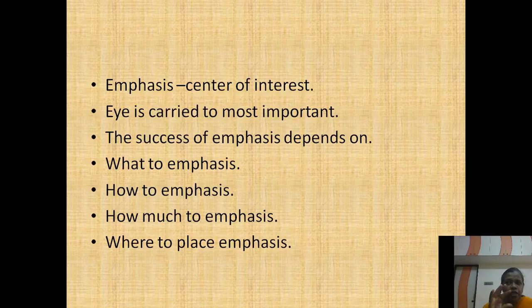So when you place any object in the center, the eye is carried to the object, and from there it deviates to the less interesting part. That is called emphasis. Now we are going to see how we can achieve the emphasis. First is what to emphasize, how to emphasize, how much to emphasize, and where to place the emphasis. These are very important points that we have to study.